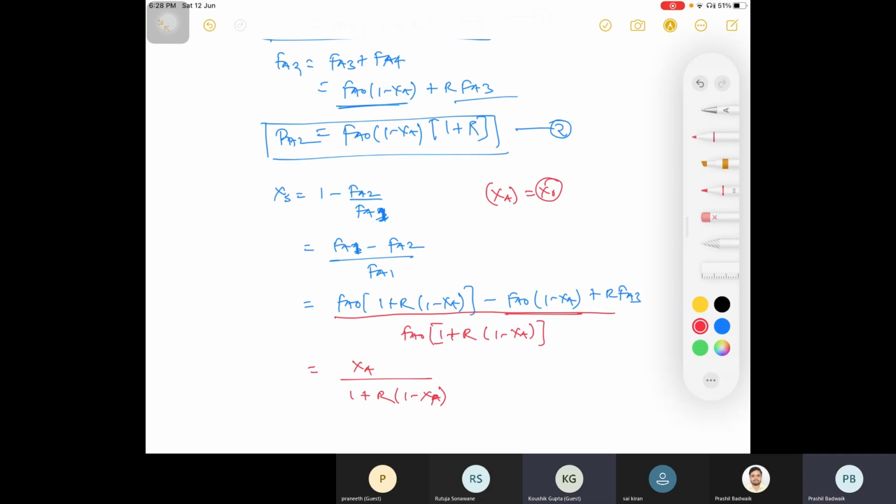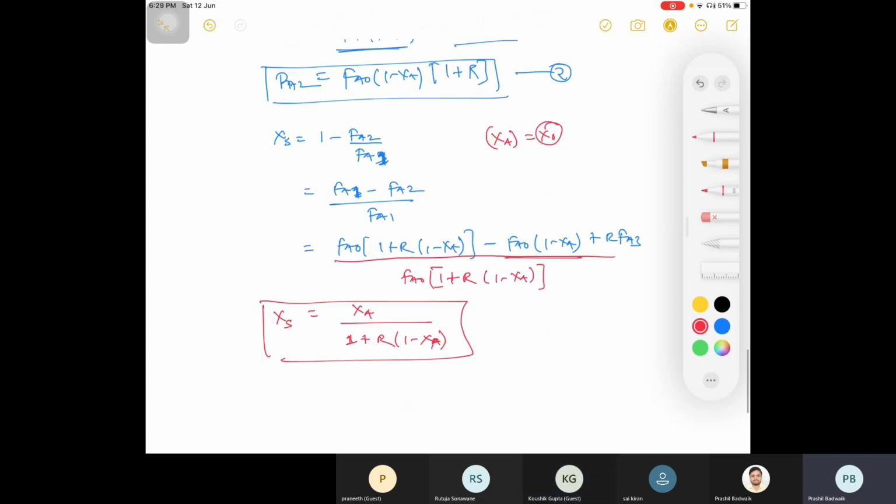Yes, sir. Single pass conversion is equal to overall conversion, XA or X naught, divided by 1 plus R into 1 minus of X naught. So this is overall conversion. Whatever you write, that is your equation.